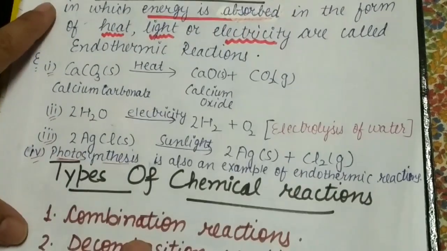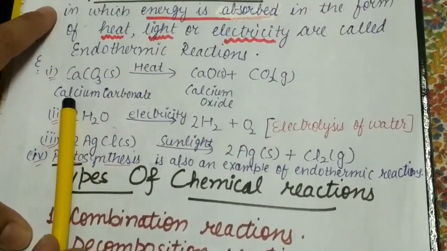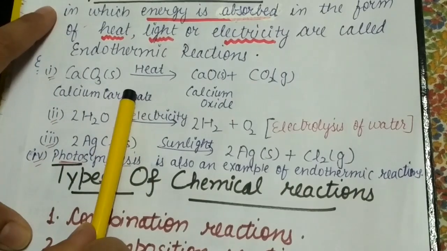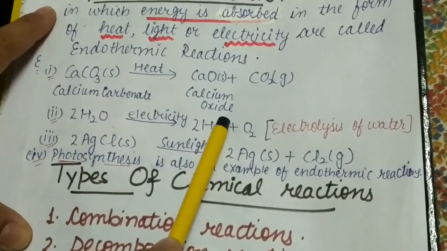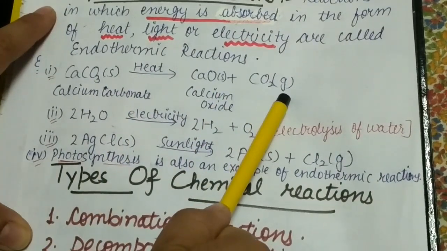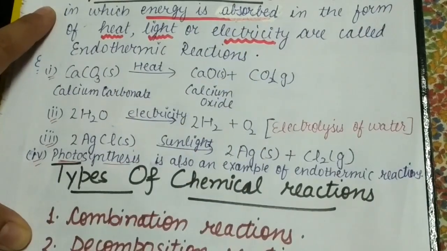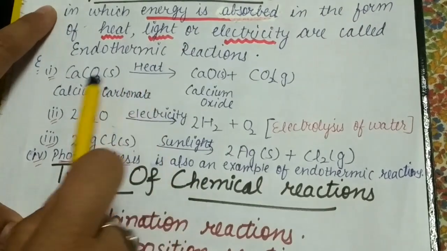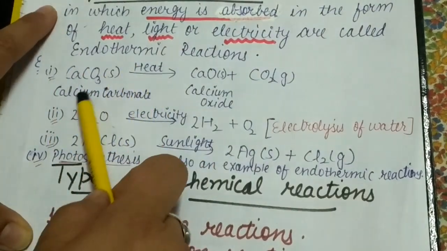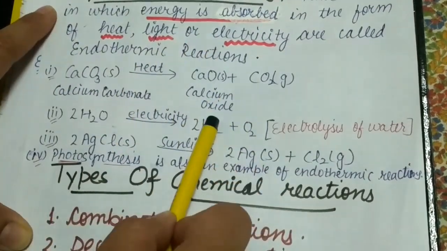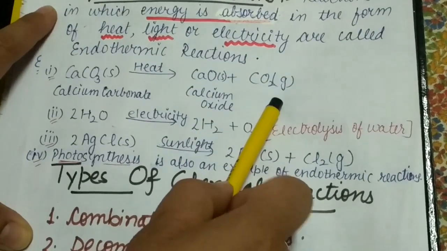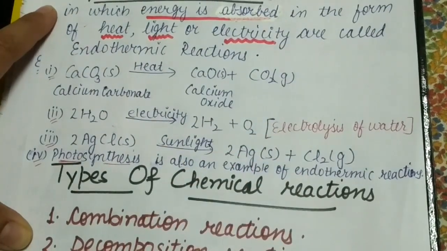Our first example is calcium carbonate. When heated, it gets converted into calcium oxide, and carbon dioxide gas is produced along with it. So during this reaction, beta, what is happening? It absorbs heat, meaning we have to heat it. When we heat it, only then does the formation of calcium oxide take place and carbon dioxide is produced.